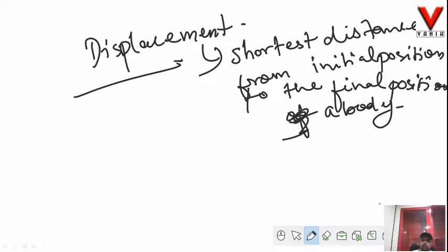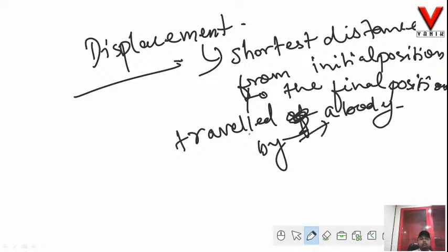Traveled by a body. Okay. Now never say it is the shortest distance between 2 points. No, never. Say this is point A, this is point B, and we all know that the shortest distance is always a straight line. And say from A to B it is 10 meter. So here displacement becomes 10 meter. No, never say that the shortest distance between 2 points. So it is always from initial position to the final position traveled by a body.